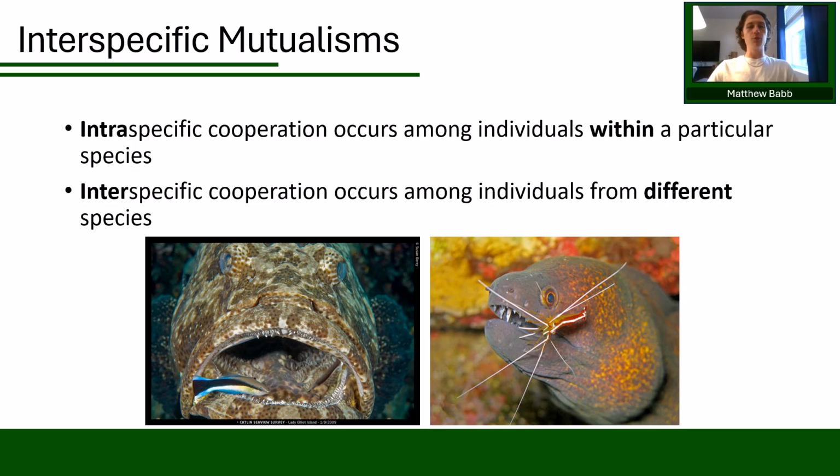But cleaner wrasse will basically feed on the parasites and dead tissue and help clean the bodies of larger fish. The wrasse gain a reliable food source, while the lionfish gain better health and reduced parasite loads. This is a win-win scenario. Both species benefit more from working together than they would alone. What's fascinating, though, is that this relationship requires a high degree of trust. The larger lionfish could easily eat the smaller wrasse, but instead they tolerate them because the benefits outweigh the costs.